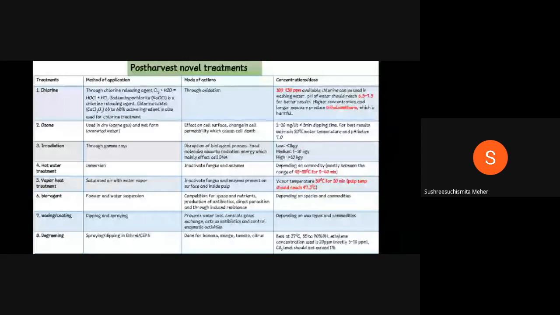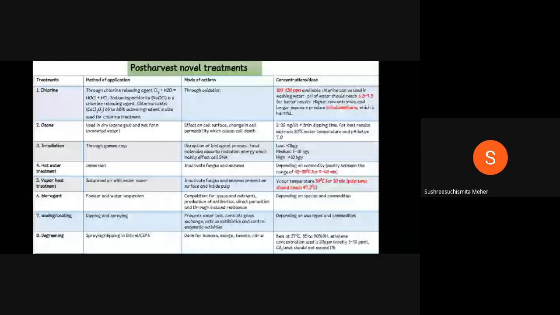When we come to chlorinated water, they'll ask only three questions. What is the concentration of chlorinated water? It's 100 to 150 ppm. What should be the pH of the chlorinated water? It is neutral pH, like 6.5 to 7.5. And if you use a higher amount of chlorine, the toxin developed is trihalomethane. These three are from chlorine.